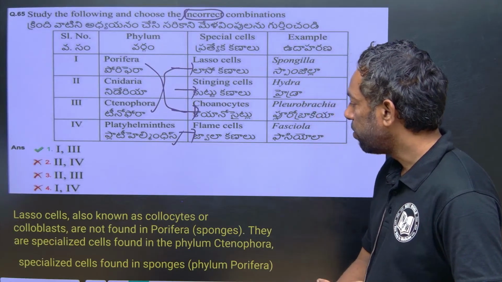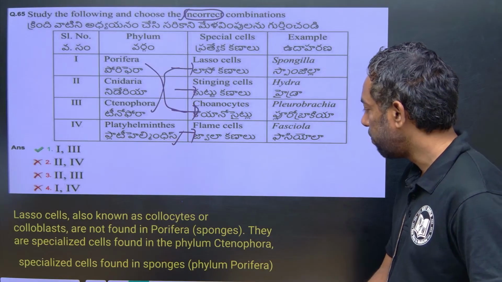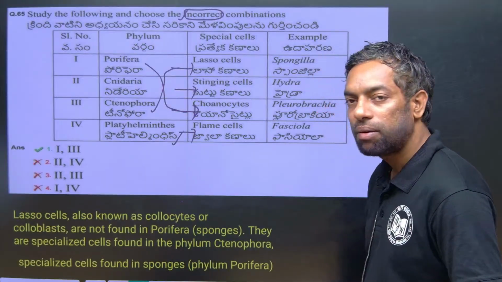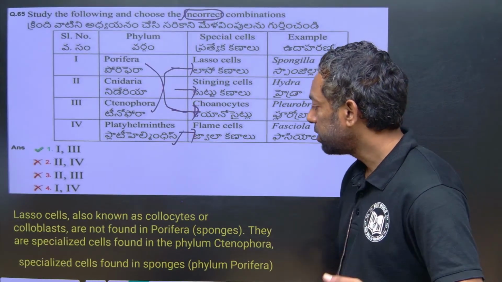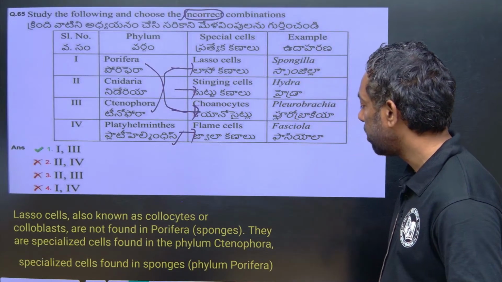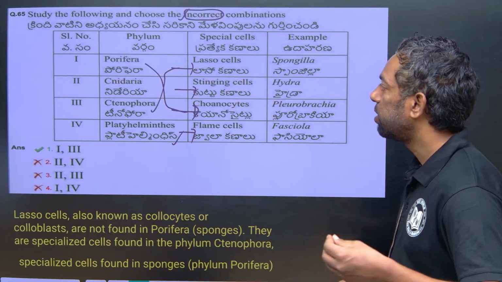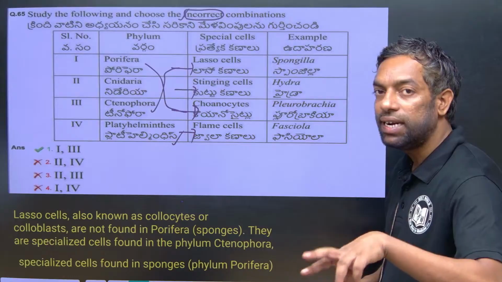They are not found in Porifera, from the sponges they are not found. They are specialized cells found in the phylum Ctenophora. This is the answer. Specialized cells found in the sponges or Porifera are coenocytes. Coenocytes is Porifera and Ctenophora is lasso cells, that is the interchange.